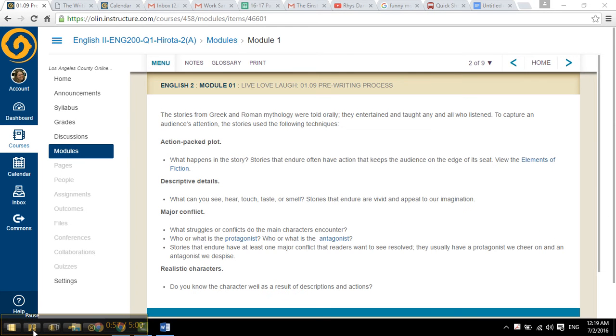Page 2 says the stories from Greek and Roman mythology were told orally. That means they were spoken. They entertained and taught any and all who listened. To capture an audience's attention, the story used the following techniques. So it talks about action-packed plot, descriptive details, major conflict, and realistic characters. So read through all of this and then go to page 3.